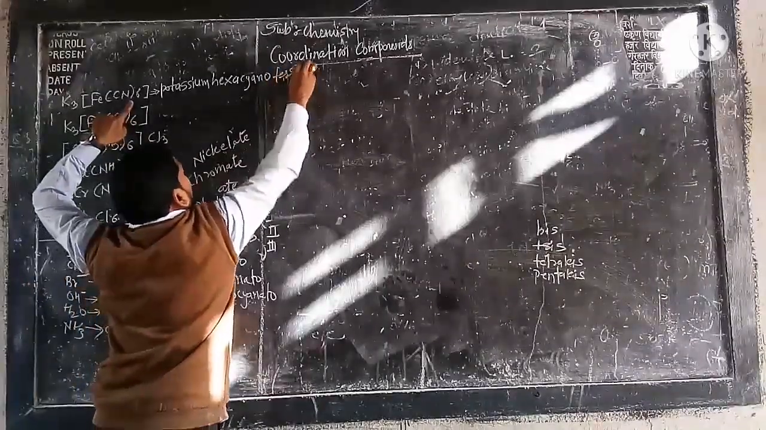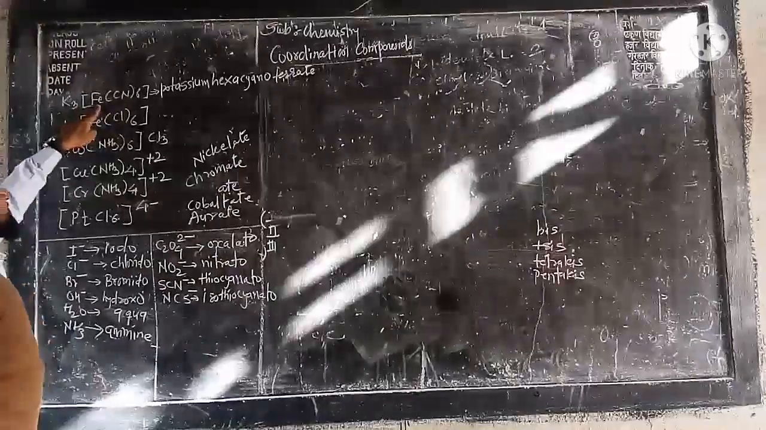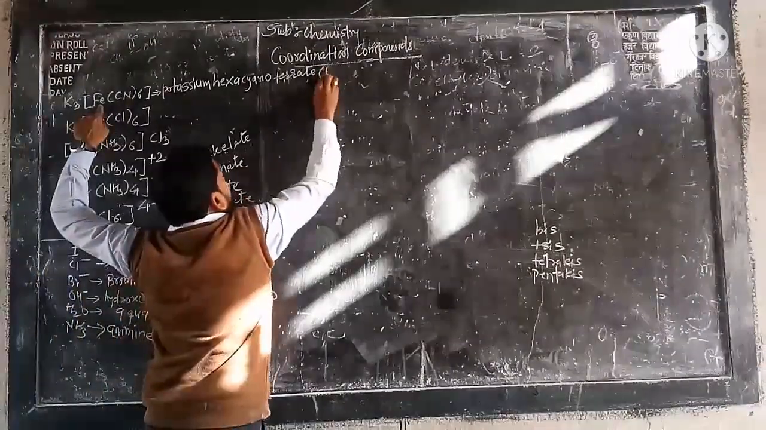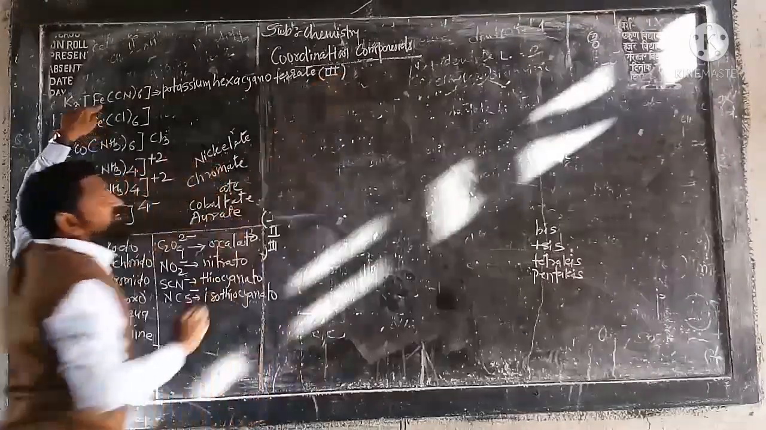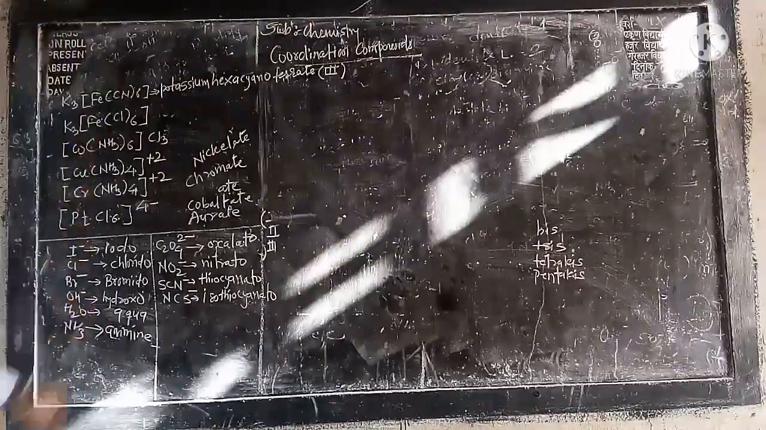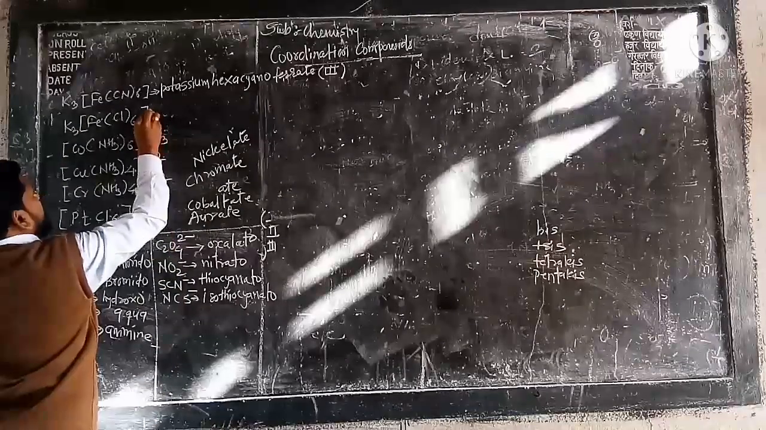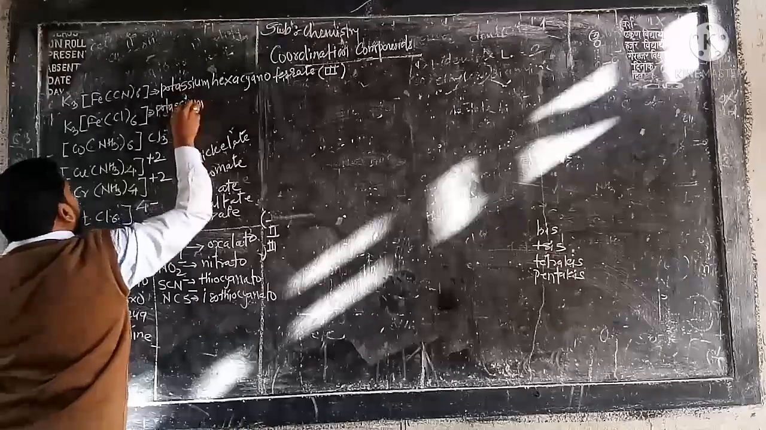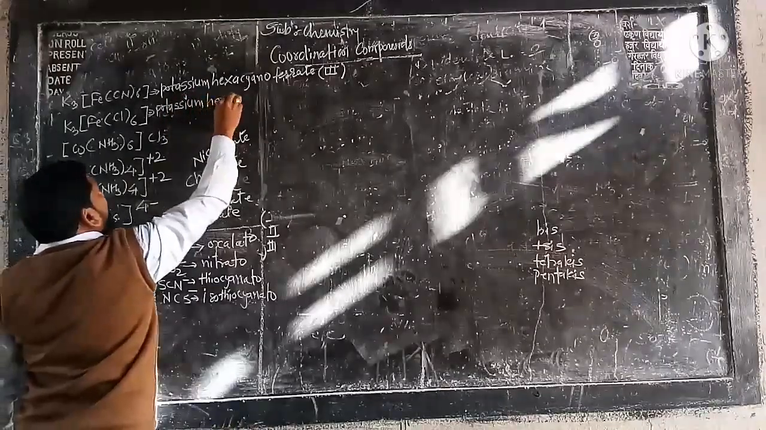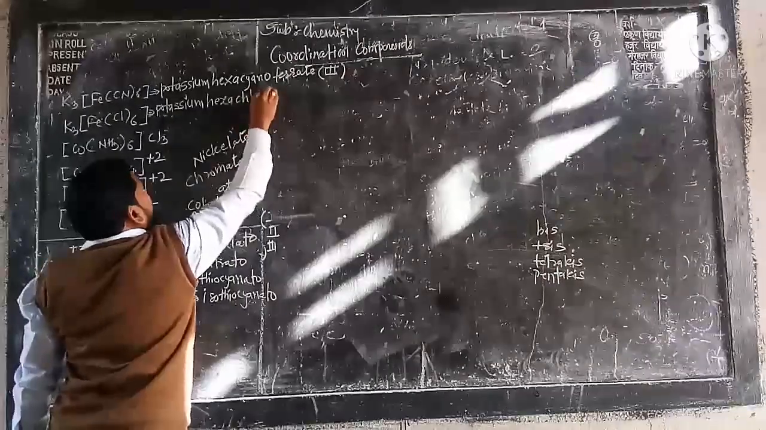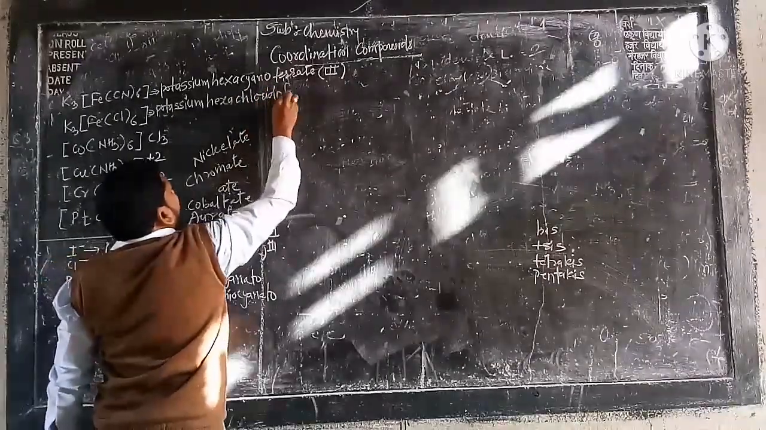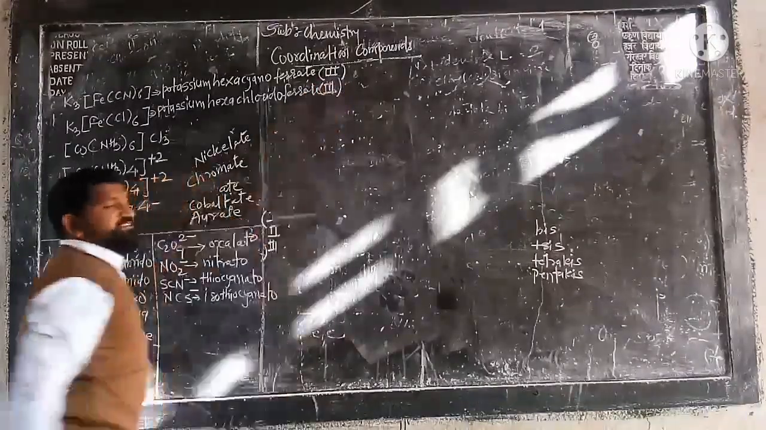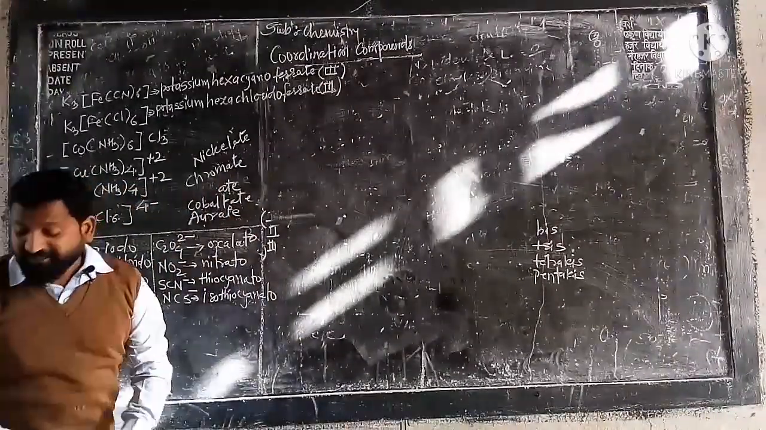What is that? Ferrate. Now what is the oxidation state of iron here? No doubt the oxidation state of iron is +3, therefore we must mention Roman III here. In this way we can write the name. After that, this one. What is the name? Potassium, then hexachlorido ferrate. Again it is ferrate, and here Roman III, which is nothing but the oxidation state of the central metal ion.